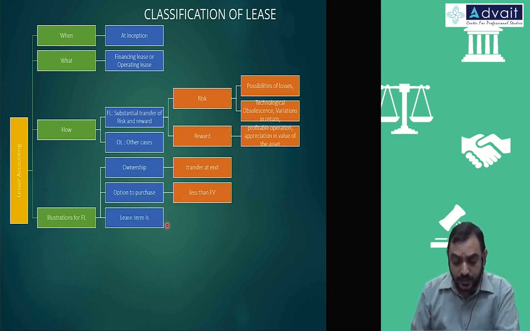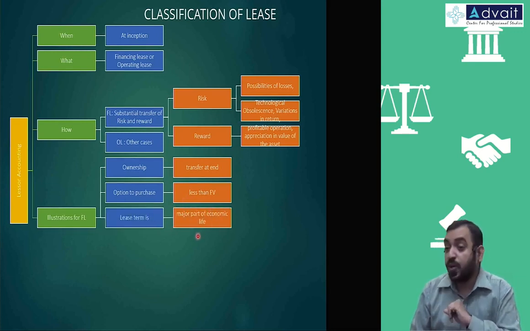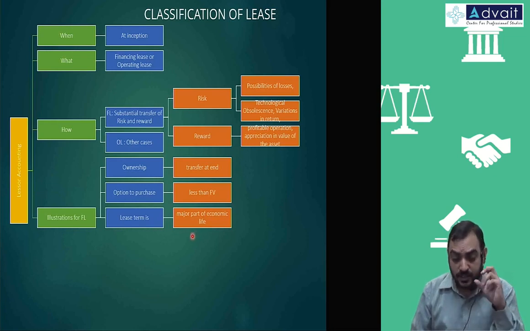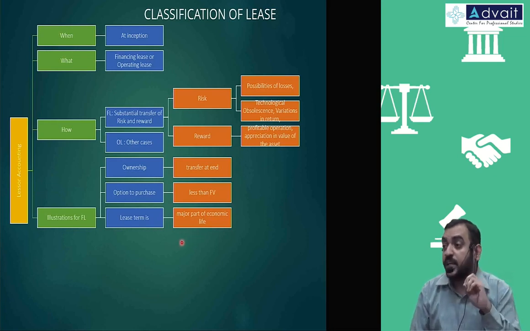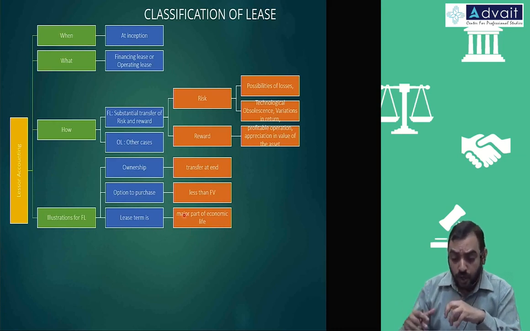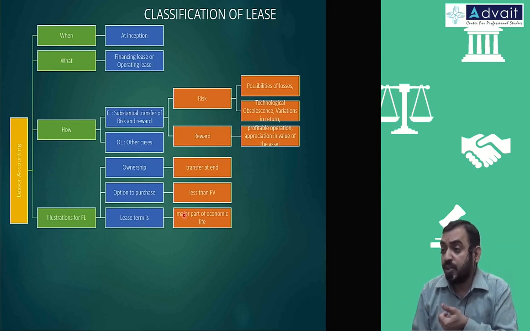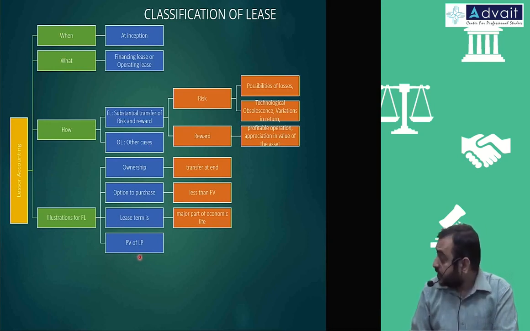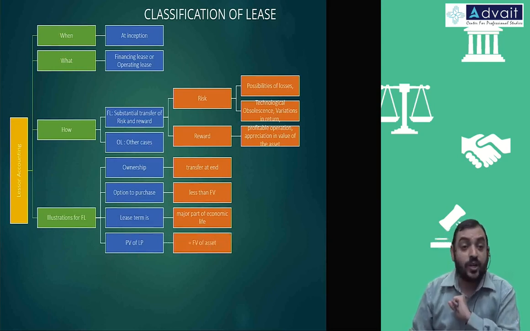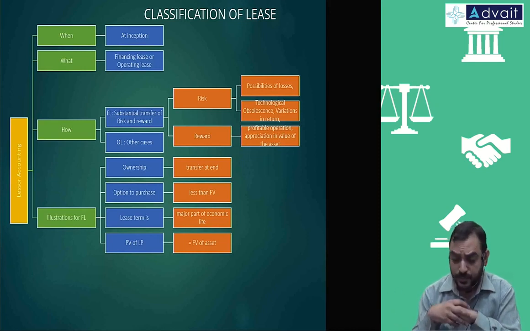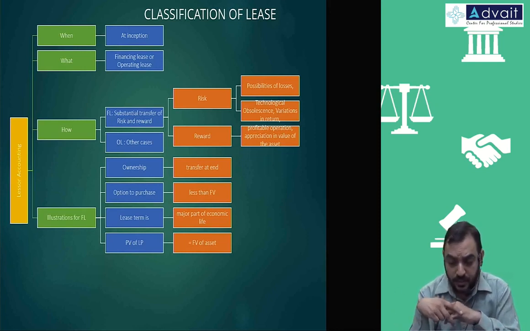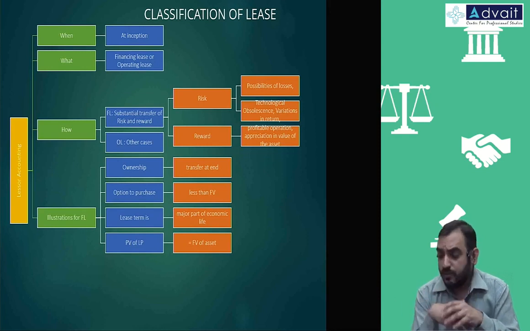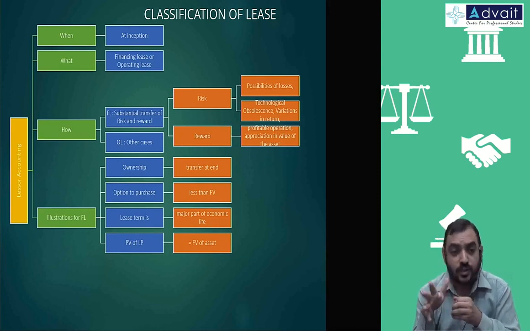And the lease term is a major part of the economic life. If the lease term is 10 years and the life of the asset is 10.5 years, what the owner would have got as benefit, the lessee is getting, even though he is not becoming the owner. So we deem it to be a sale, deem it to be a financing lease. And the present value of lease payments is such that it is equal to the fair value of the asset. Sometimes you would come across this statement, especially from your relatives. Now you will not even meet your relatives, so you don't hear this sentence.